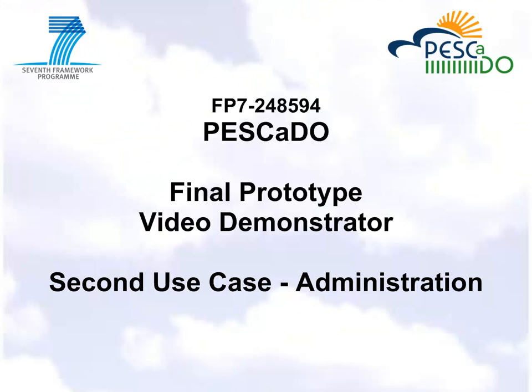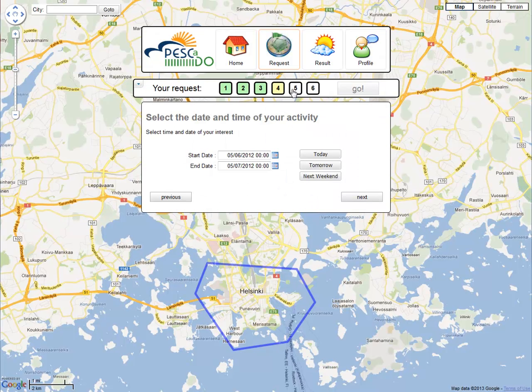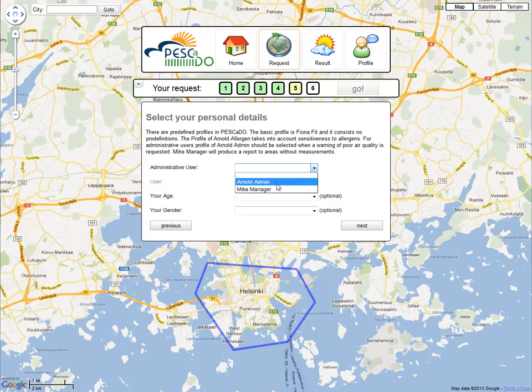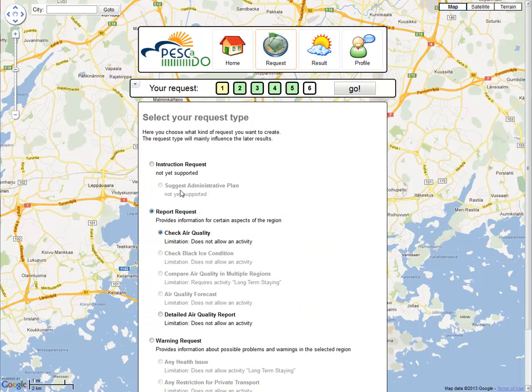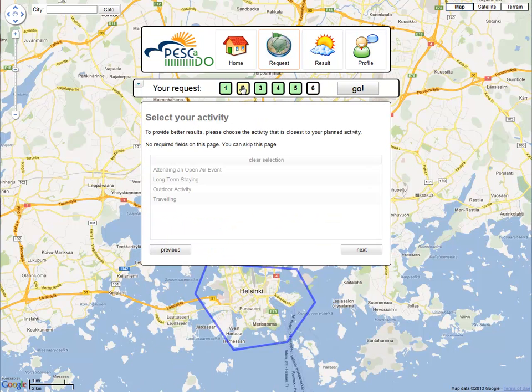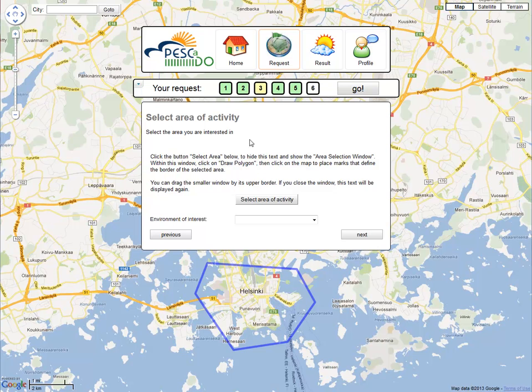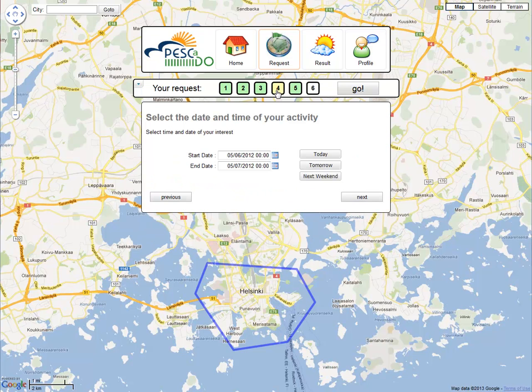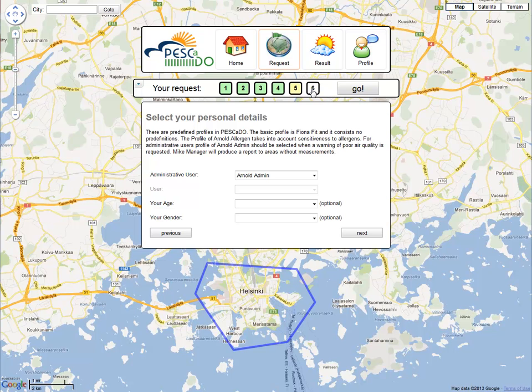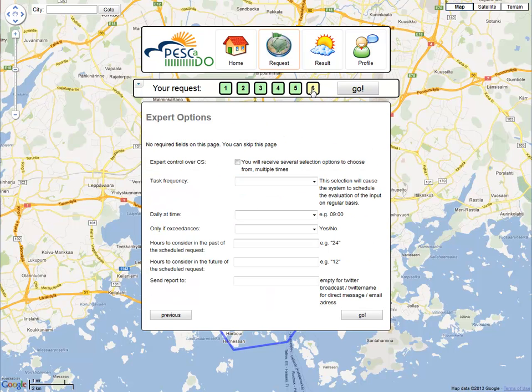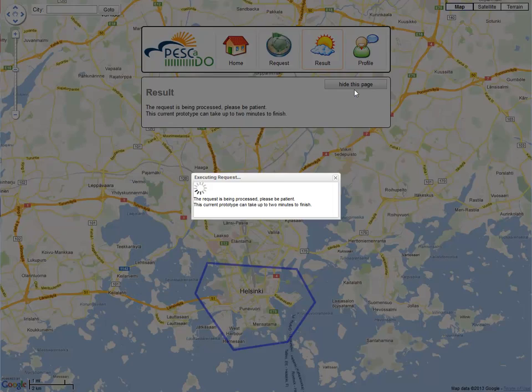Users with more knowledge about the domain, for instance city administrations, use the same interface as casual users. Only the available question types and the formulation of the result may differ from the previous example. Here we already have formulated the basic parts of the request. We want Pescado to check the air quality in the Helsinki area and are now at an additional tab of the wizard with further export options. Among these options, we can choose to take control over the selection of relevant information and tell the system which kind of content we want in our result.